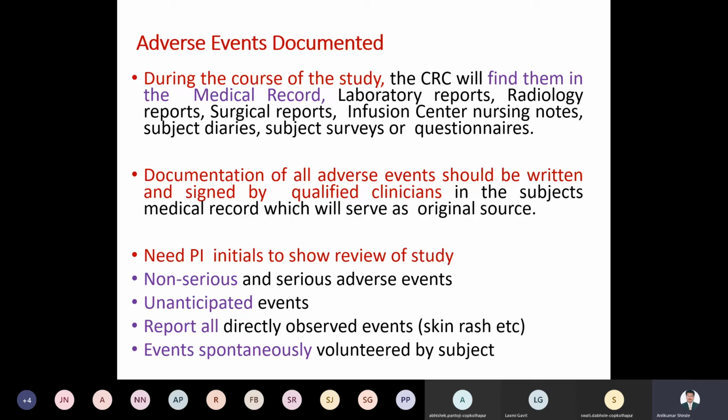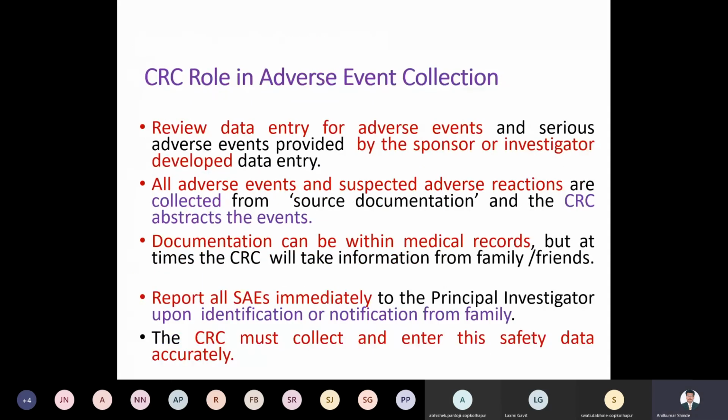Then events spontaneously volunteered by the subject. So what is spontaneous? A spontaneous event may even cause the death of that person. It is anything that happens to the patient. Then the CRC role is adverse event collection. The main role of the CRC is to collect that adverse event, and review the data entry for the adverse event.